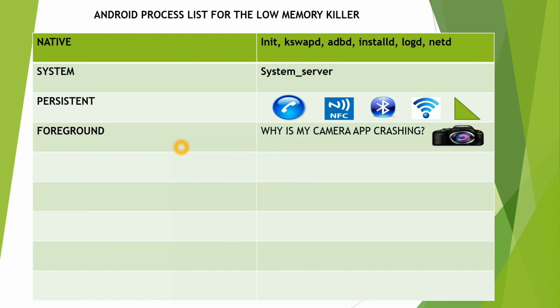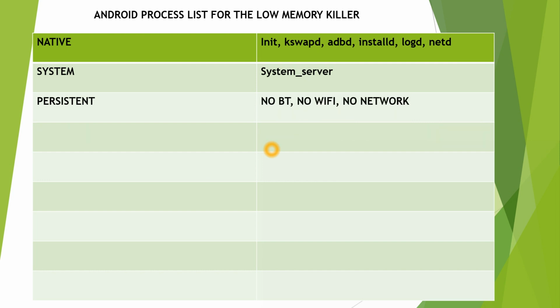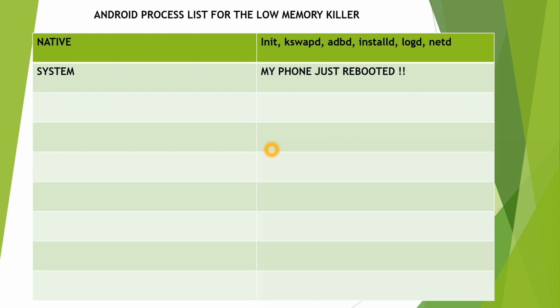Next, it will kill my camera application which is in the foreground. So imagine I'm clicking some pictures, and my camera application will start crashing. It will not respond. It will just go blank for a few seconds. That means LMK has killed my camera application. So why is it killing all the processes one by one? To reclaim the memory. Then persistent processes: there will be no Wi-Fi, no Bluetooth, no network itself. And the last, system server will be killed, when my phone just gets rebooted.